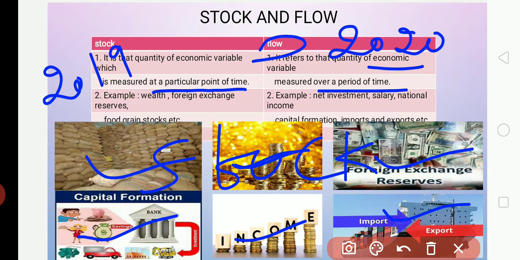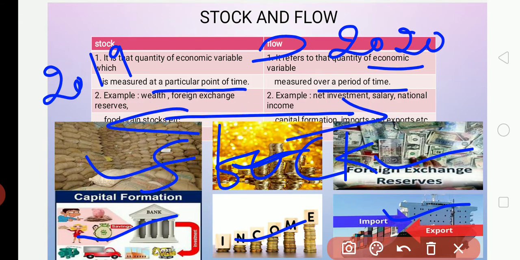Import and export, last year the import and export were at one number, and this year it will be changing. Sometimes the import and export will be balanced, or deficit, or surplus, balance of payment. So every year it will go on changing. It is measured over a period of time. Such a concept is called a flow. So that is the difference between stock and flow.